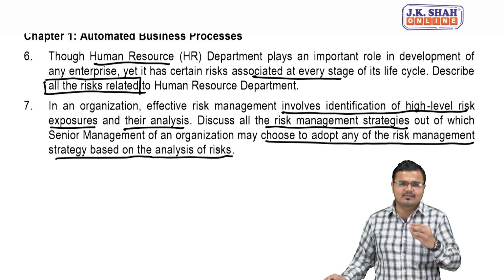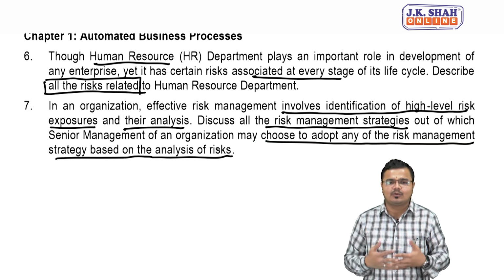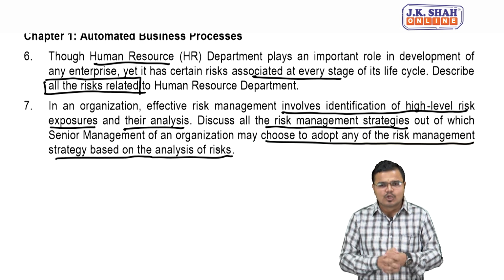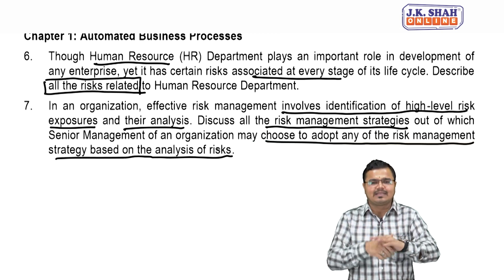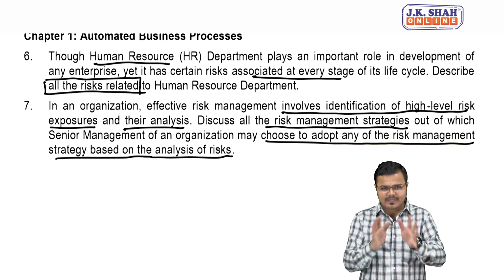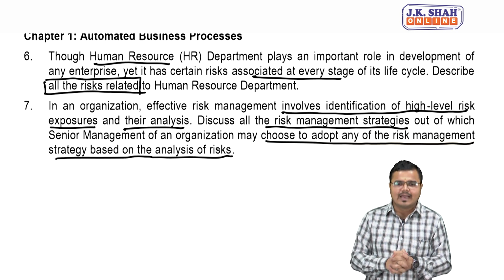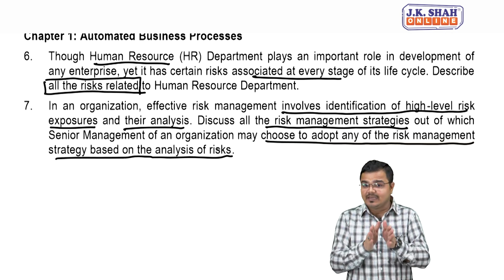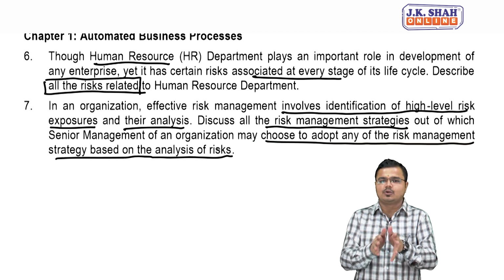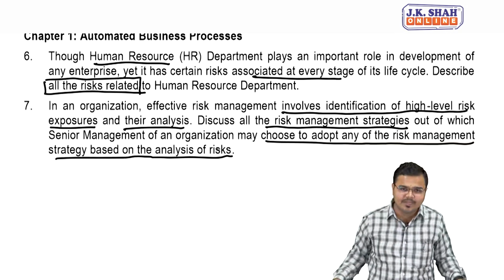Sometimes the risk is so small that we do not even need to respond to it. So we generally accept that type of risk in our organization. It's okay, that's not a big risk, we'll accept it. That much risk we have to accept. But we'll continuously monitor that such risk should not grow beyond the limit. It should always remain at a low level only.